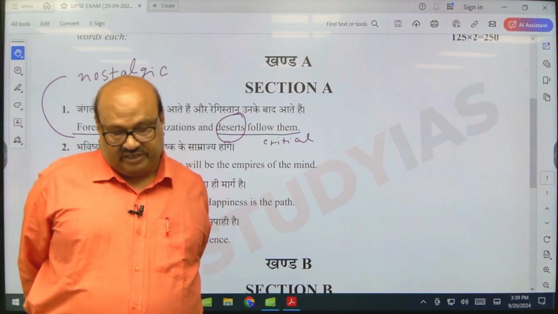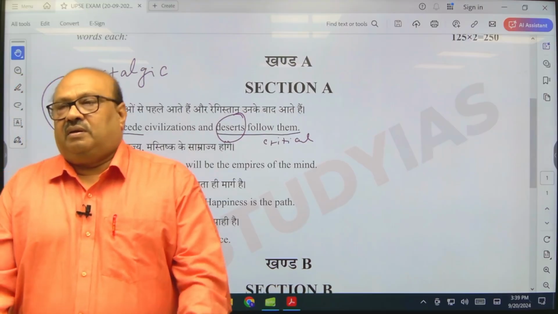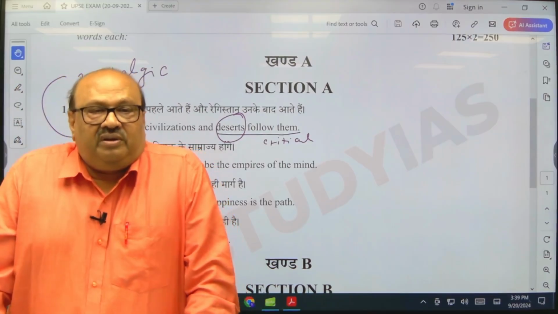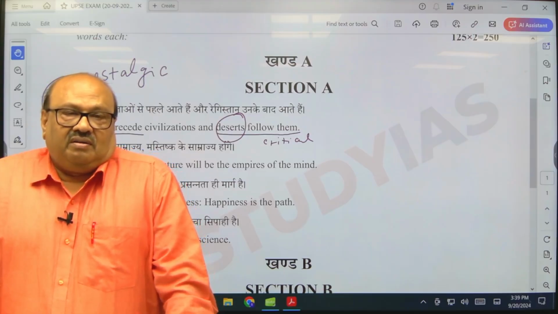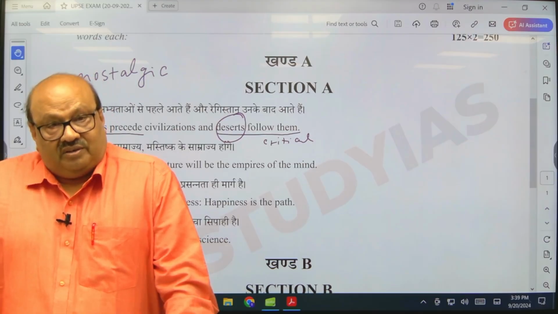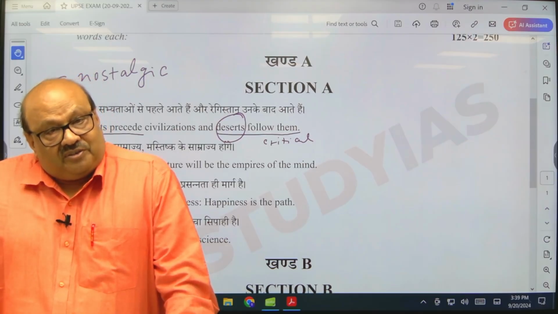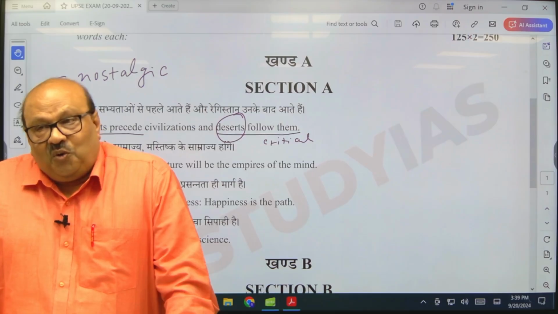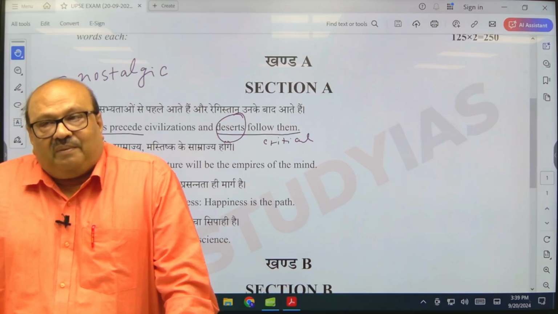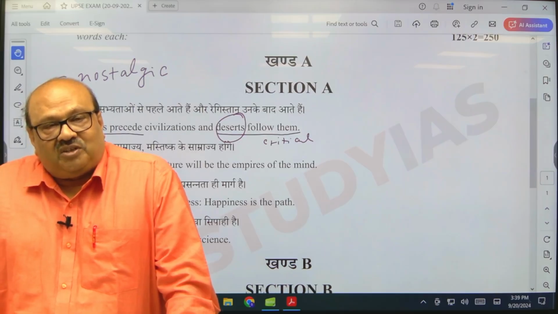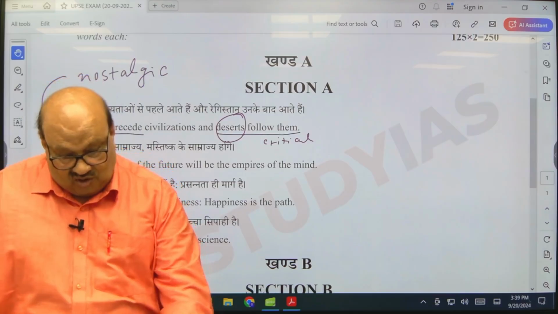And forests in India have always held very high importance. Do you know what we call forests in Sanskrit? In our Vedas and scriptures, what is it called? It is called Aranya.